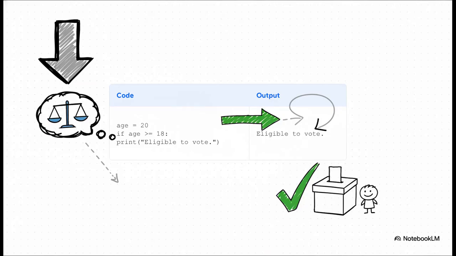Okay, let's see this in action. So here we've got a variable, age, and we've set it to 20. The if statement then asks a question. Is age greater than or equal to 18? Well, since 20 is definitely greater than 18, the condition is true. And because it's true, the program runs the code inside that if block, printing eligible to vote.